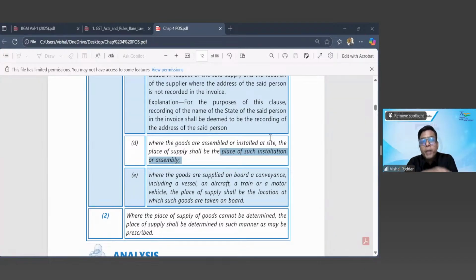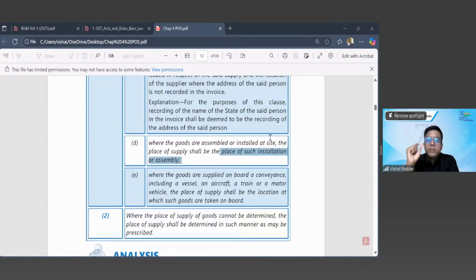I have to do the piping work. I have to do the wiring. I have to keep the outer unit of the AC in some proper duct or some balcony area, and I have to do the proper wiring and piping so that this AC becomes workable. This is what is called installation.